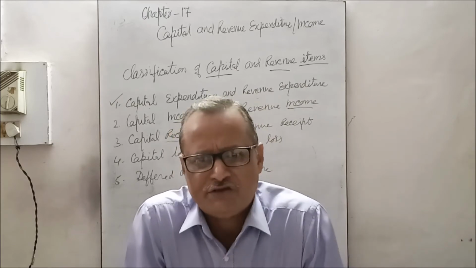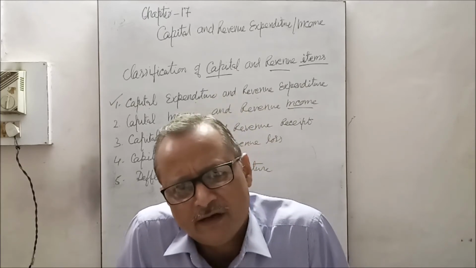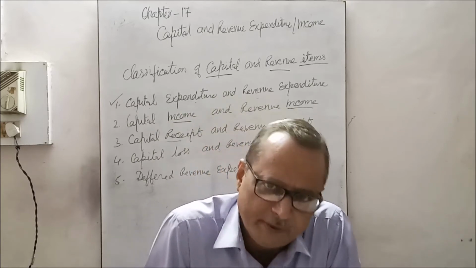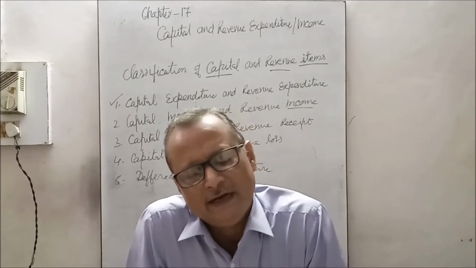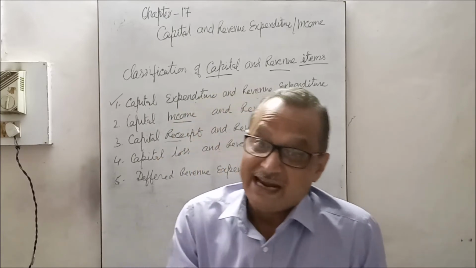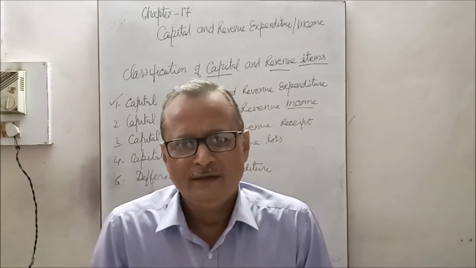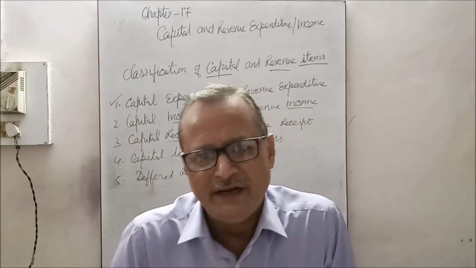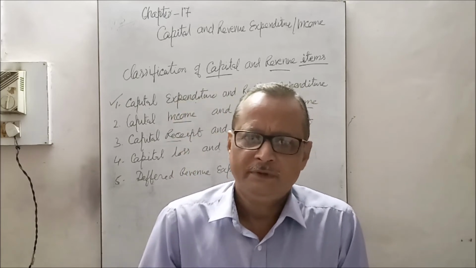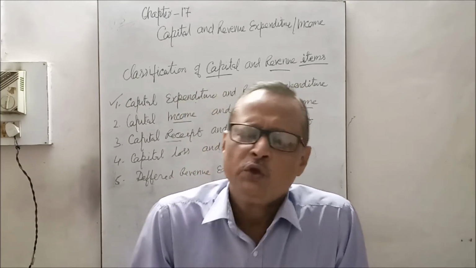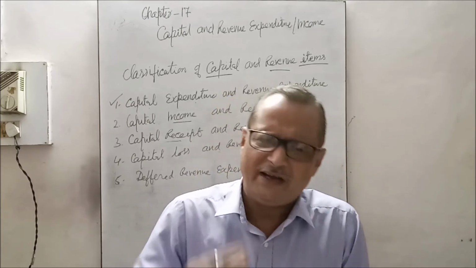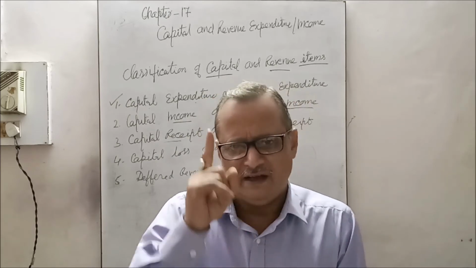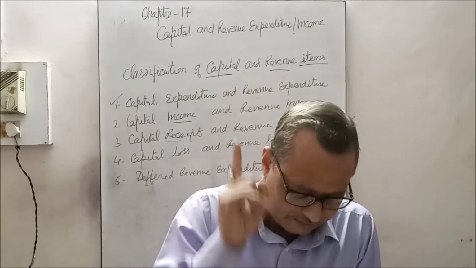If machinery is purchased, the purchase of machinery is capital expenditure. The carriage charges spent to bring it to the business point are also capital expenditure. The installation of that machinery, to make it useful and bring it into working condition, is also capital expenditure. So all those expenses which increase the capacity or the life of the assets are called capital expenditure.